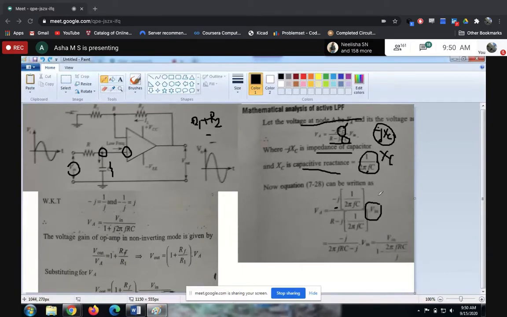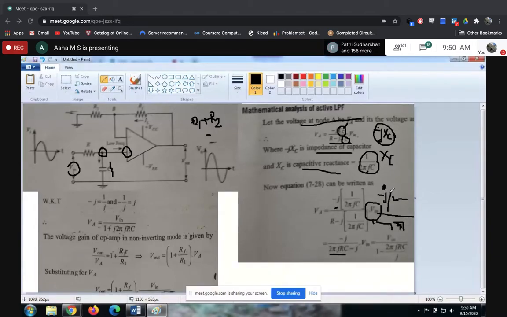Next, you are simplifying it. In the numerator, what we have is minus j divided by 2 pi FC. In the denominator, you are taking the LCM, correct. So this term becomes, when you take the LCM, 2 pi FRC minus j, divided by 2 pi FC, because this is the LCM.